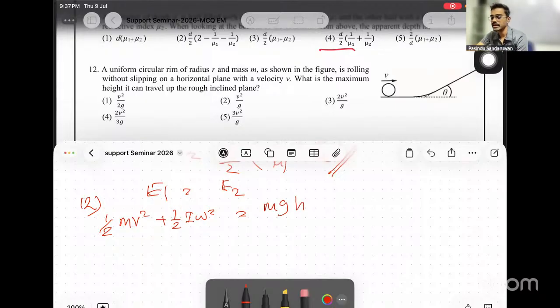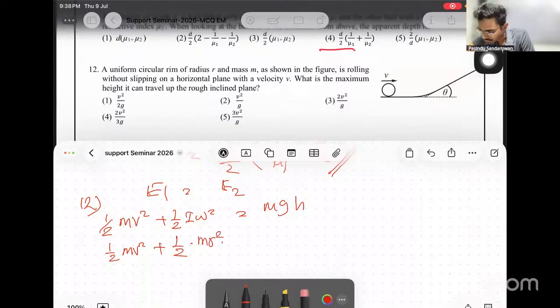What is the maximum height? Then we can find height from here. And that is a rim, a uniform circular rim. A rim is like a ring, so the moment of inertia of a ring is mr squared. Then simplify: half mv squared plus half mr squared omega squared.